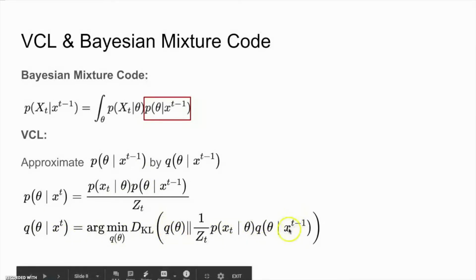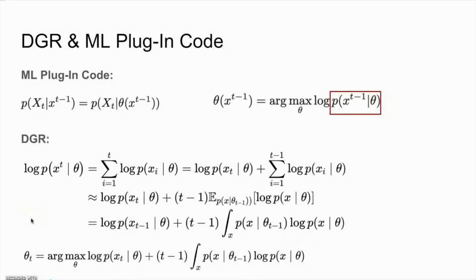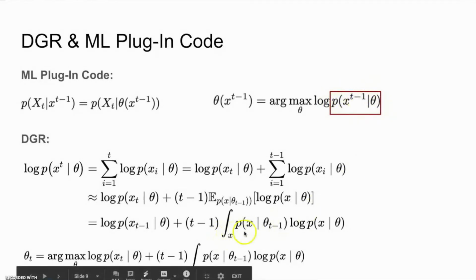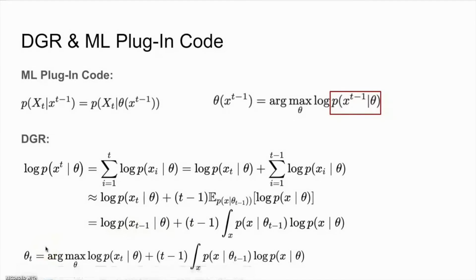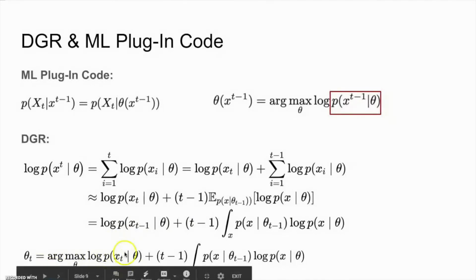Deep generative replay, on the other hand, can be considered as an approximation to the ML plugin code. The ML plugin code, as we saw before, uses this prediction strategy, where the parameter theta is optimized by maximizing the likelihood over previous data. And since we do not store previous data in continual learning, deep generative replay therefore approximates this term by an expected log likelihood using samples from the generative model. And therefore, the parameters of the generative model can be recursively updated by, at each step, maximizing the log likelihood of the current observation and an expected log likelihood using the generative model.